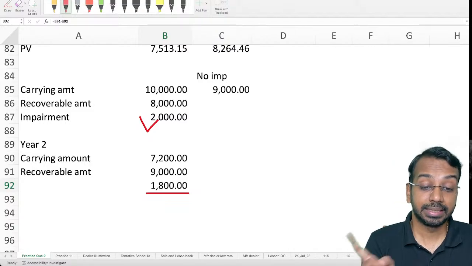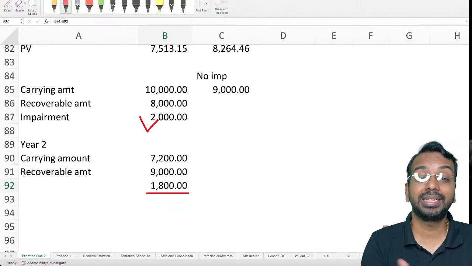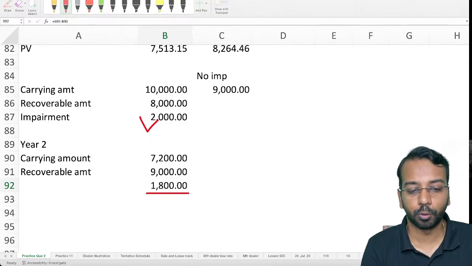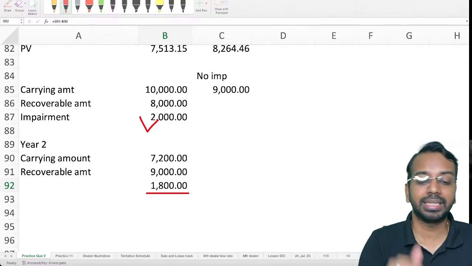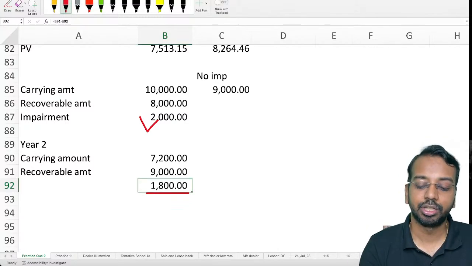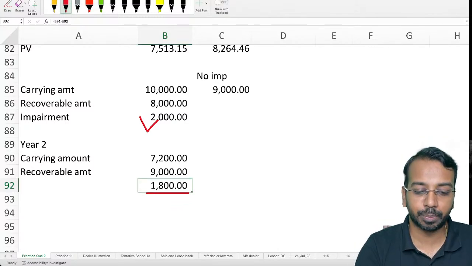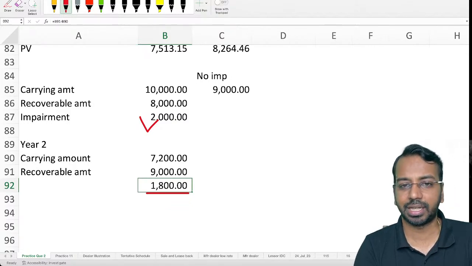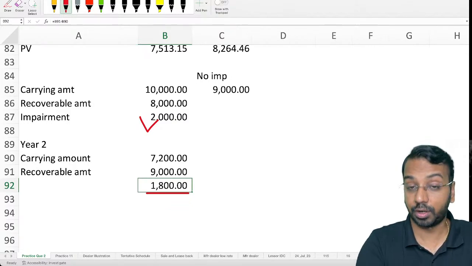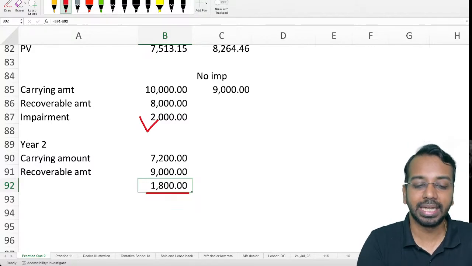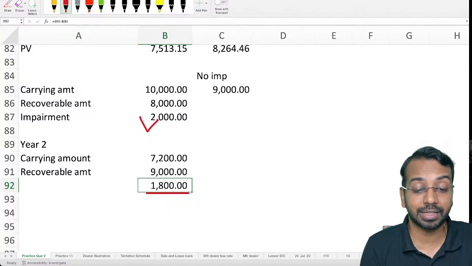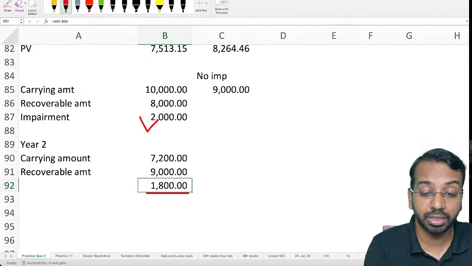Now, this is the case when it is without revaluation. If it is without revaluation, this is how you will do. If there is revaluation and there is reversal of impairment, then you will consider the treatment as given by Ind AS 16 or Ind AS 38 as the case may be, or Ind AS 40 as the case may be, where revaluation is not permissible. So for Ind AS 16 and Ind AS 38 as the case may be, you will consider it to be a revaluation gain.